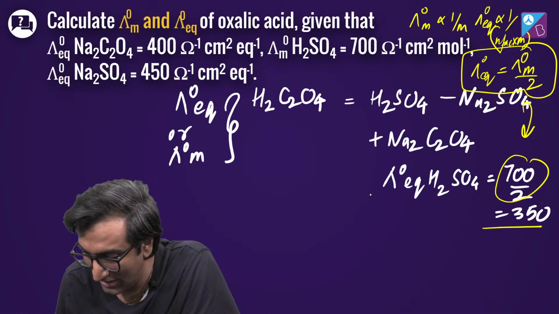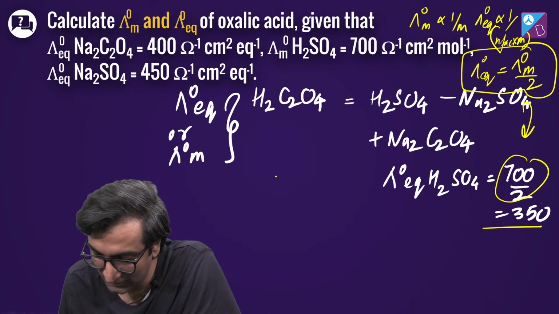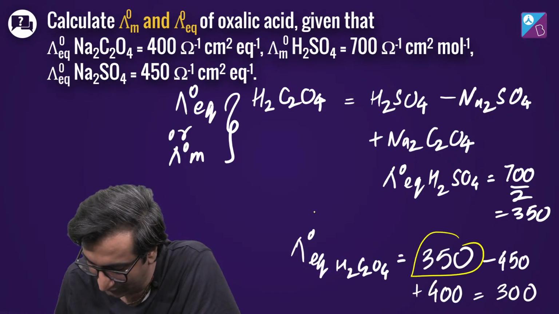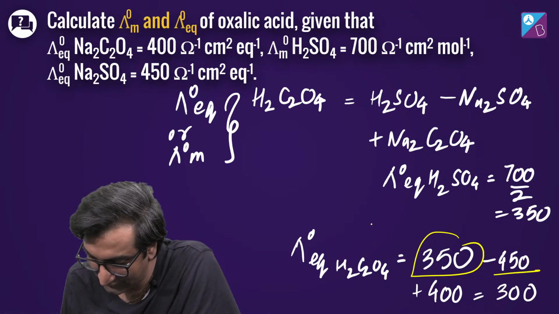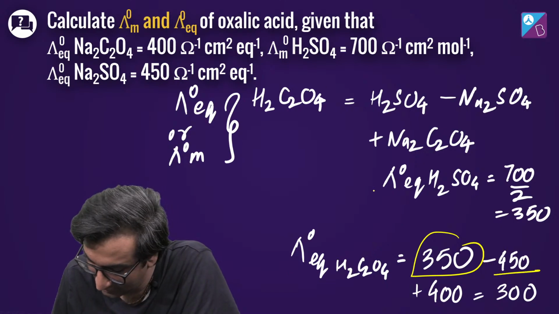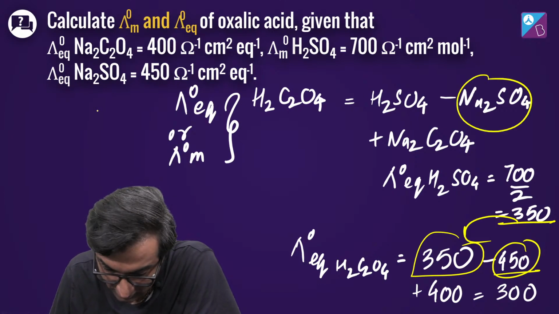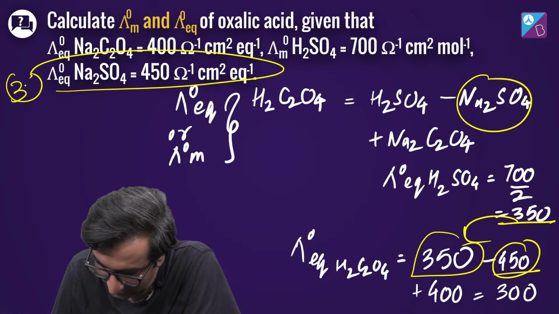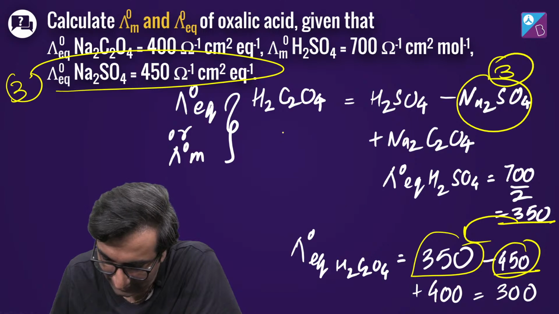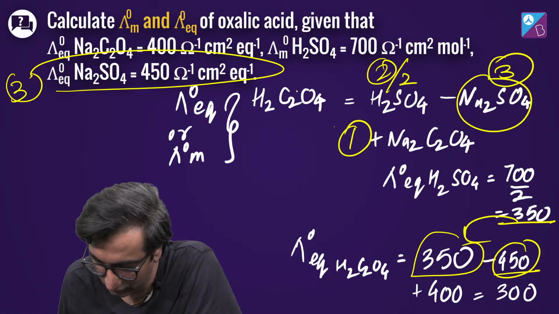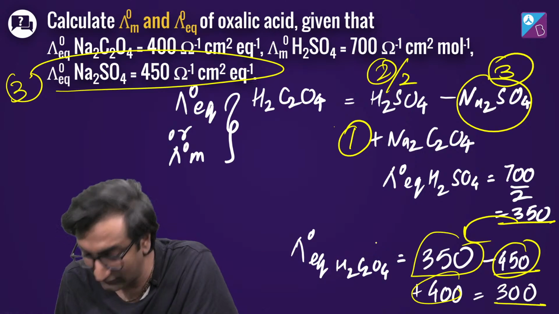So 350 value यहाँ पे आ गई, which means that H2C2O4 now is going to be 350 minus 450, which was Na2SO4. Correct? This is 3. This is 3. And this was 1. And this was 2 divided by 2. Got it? So this is going to be 300.